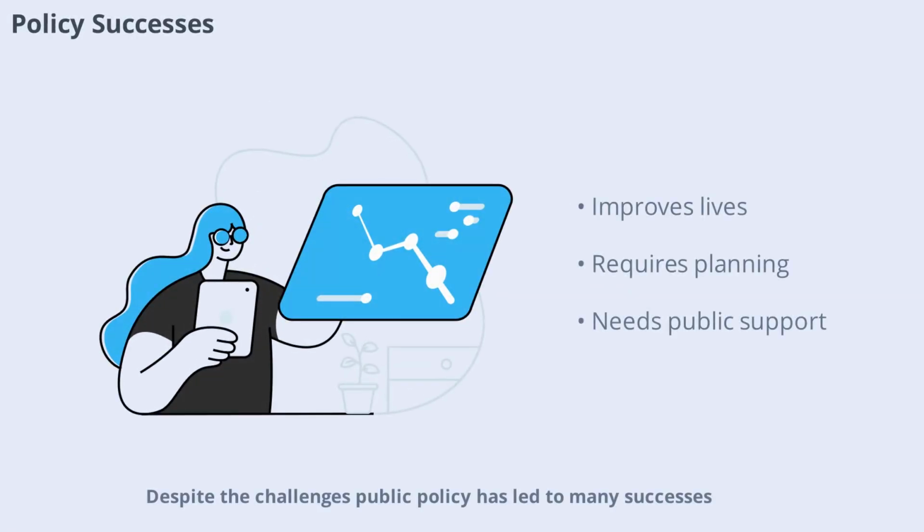Despite the challenges, public policy has led to many successes. Examples include reducing disease through vaccination programs, improving education access, and building safer infrastructure. Successful policies often result from careful planning, strong leadership, and public support. They show how government action can make a positive difference in people's lives.